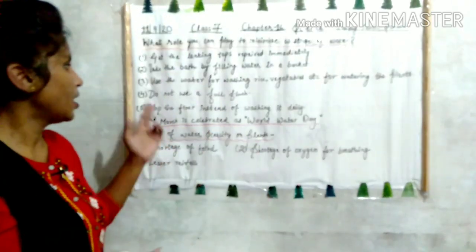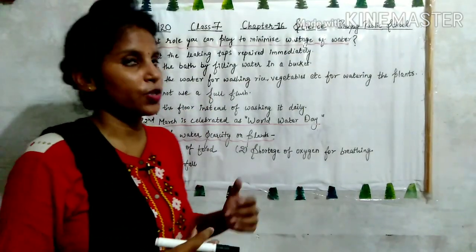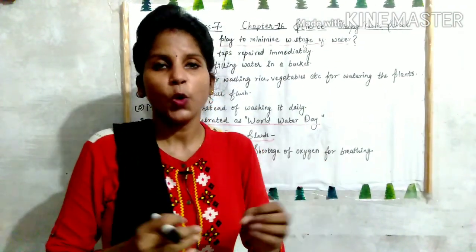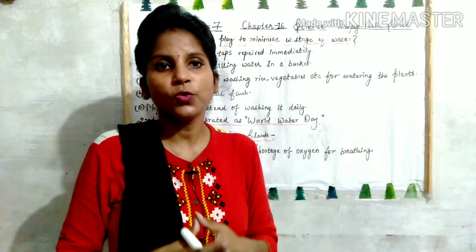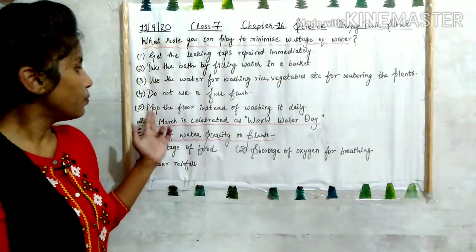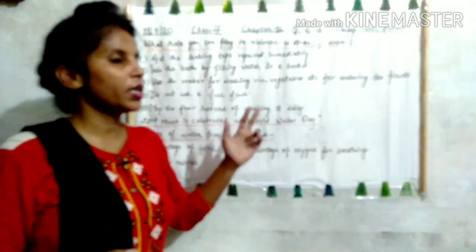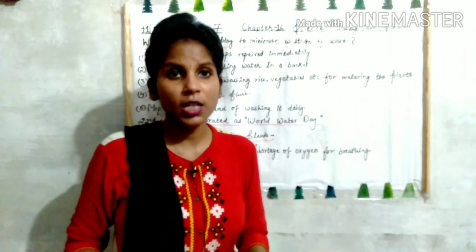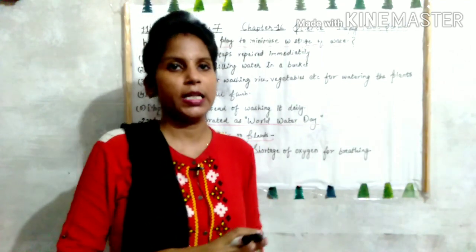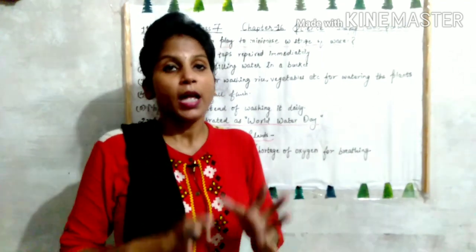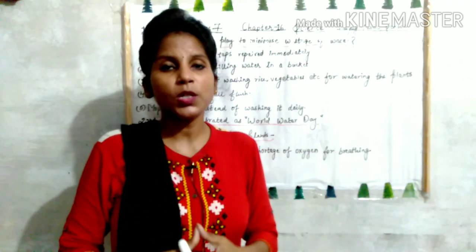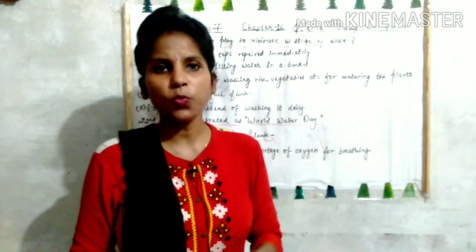Okay, then do not use a full flush. When we are using a toilet, instead of using full flush, we should use half flush to avoid the wastage of water. Then mop the floor instead of washing it daily. Instead of washing the floor daily, we should mop it. Mop it मतलब कि पोछा लगा देना चाहिए. Okay. So at the individual level, these are some points through which we can avoid the wastage of water.